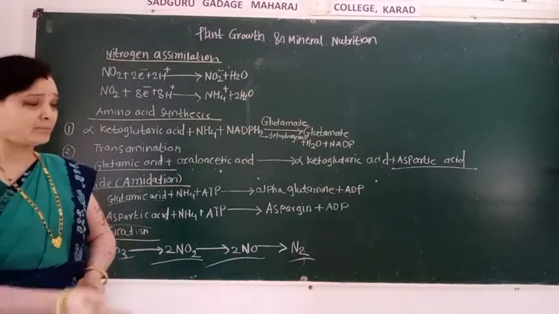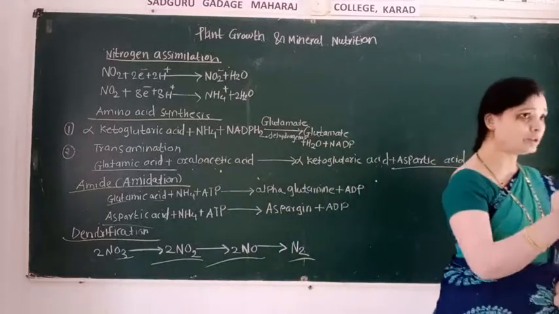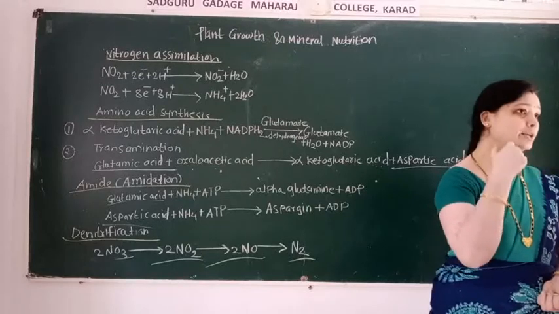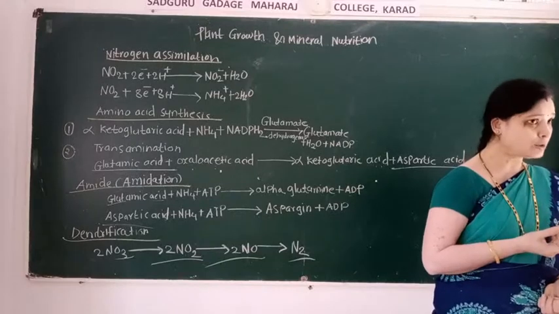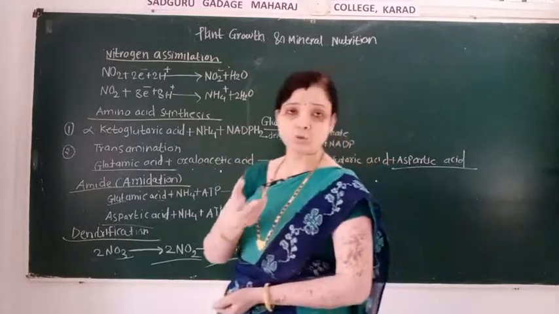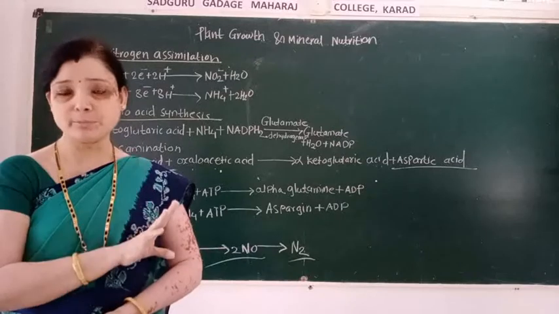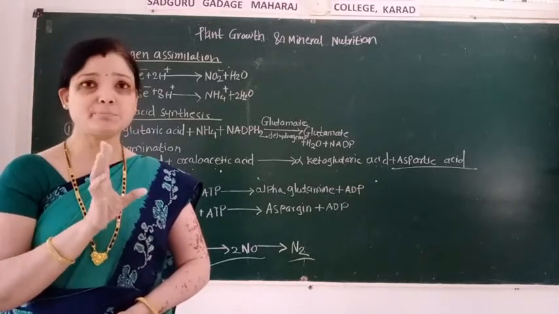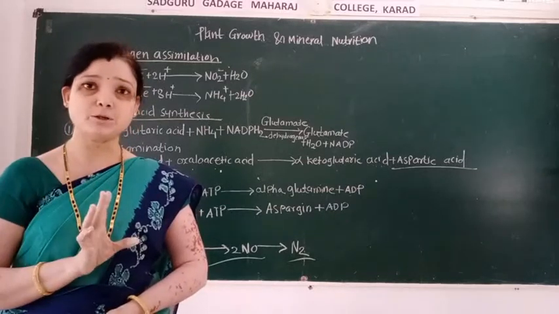So this is the last point in this topic, that is plant growth and mineral nutrition. In this topic we understood what growth is, then the types of growth, then we also learned the growth rate, then what minerals are, types of minerals, classification of minerals, micro elements, macro elements, then how these minerals cause deficiency symptoms.